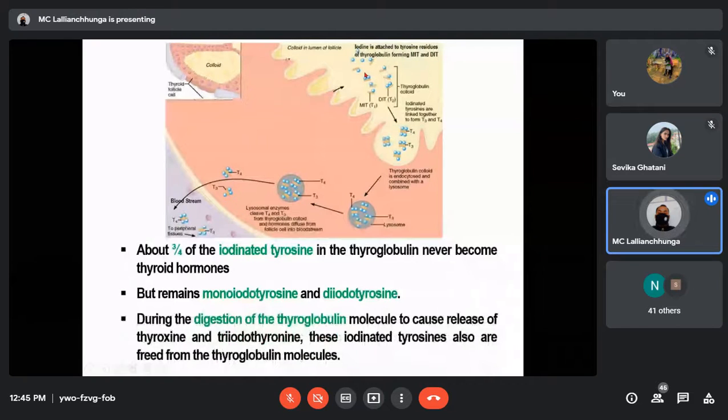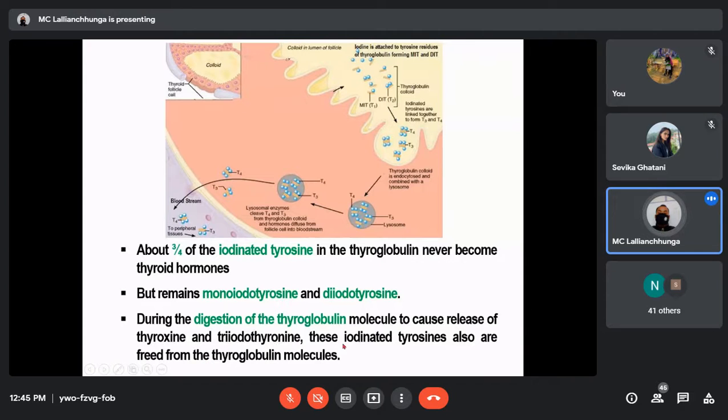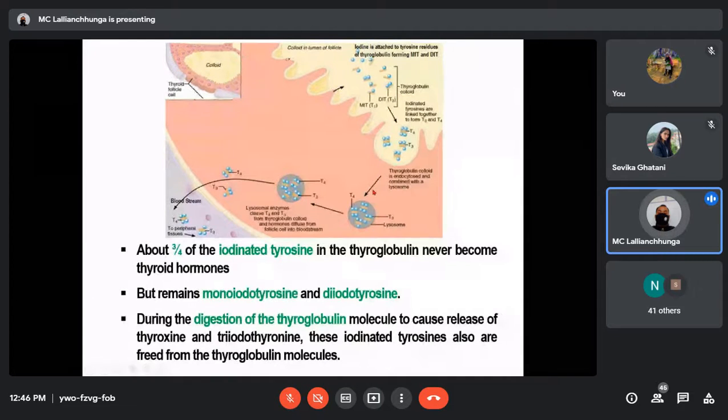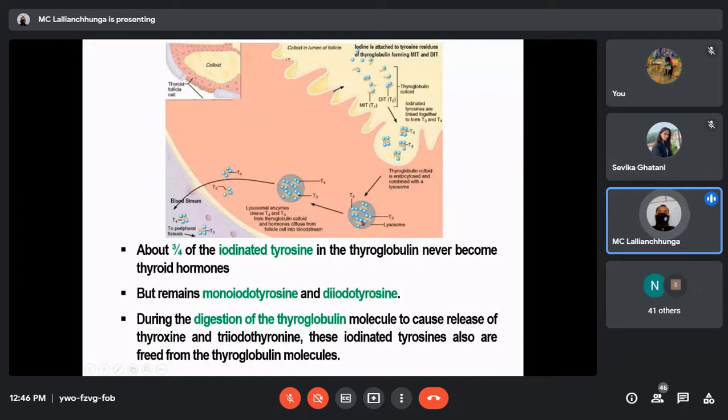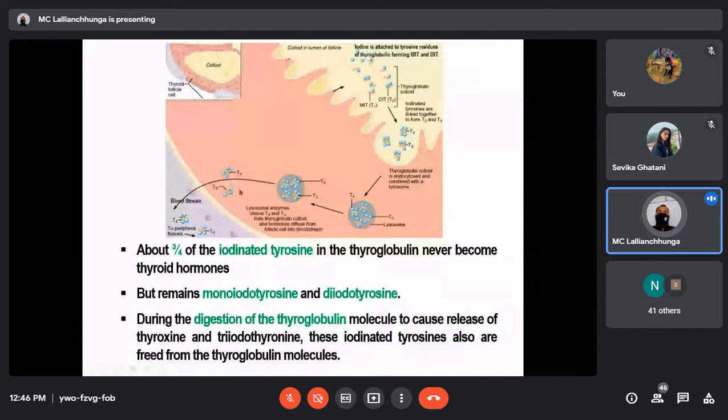During the digestion of the thyroglobulin molecules to cause release of the thyroxine and triiodothyronine, these iodinated tyrosines are also freed from the thyroglobulin molecules. So you have to remember that this vesicle is not containing T3 and T4 only. Here it is showing the diagram of T3 and T4 only. But here also you have to remember that monoiodotyrosine and diiodotyrosine are also present here. When it was digested by the enzymes of the lysosomes, they are also free from the thyroglobulin.